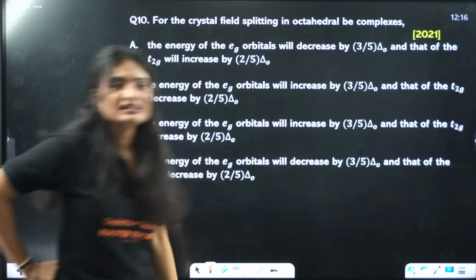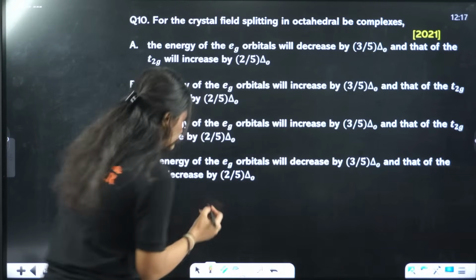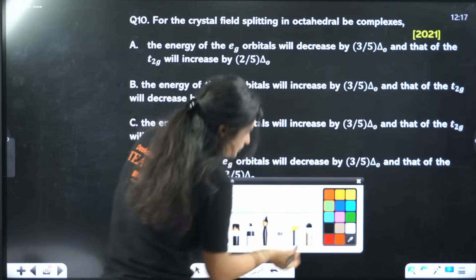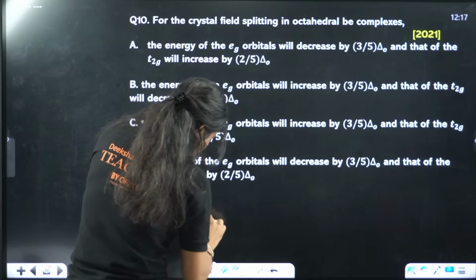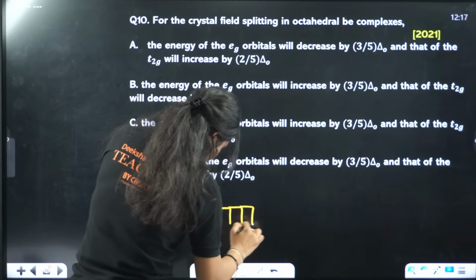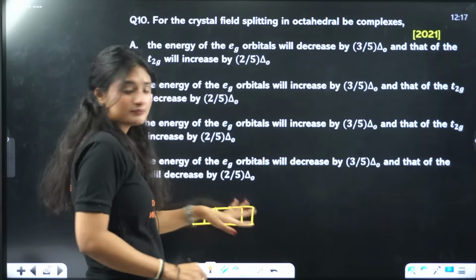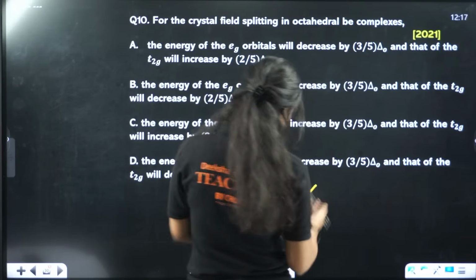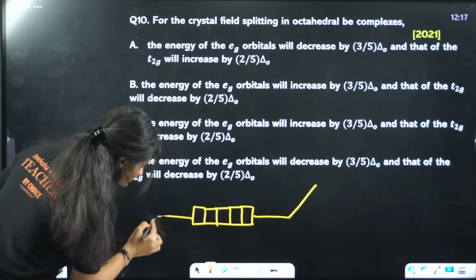So when we are talking about splitting in octahedral complexes, the splitting goes like this. Let me change the color. This is the d orbital at ground state.